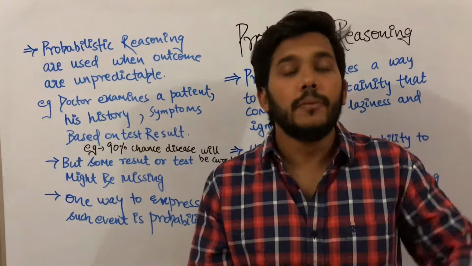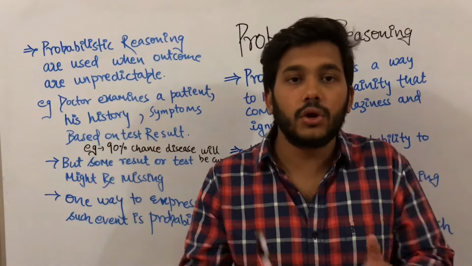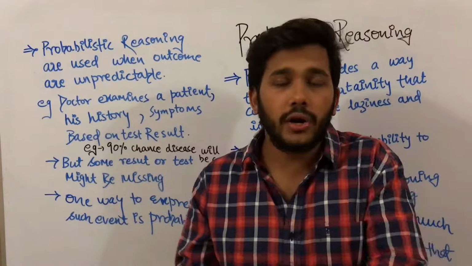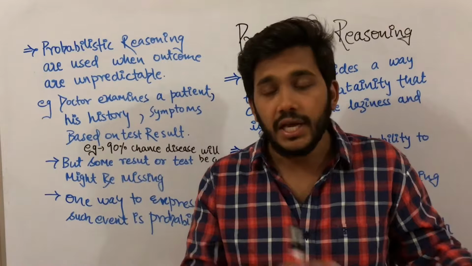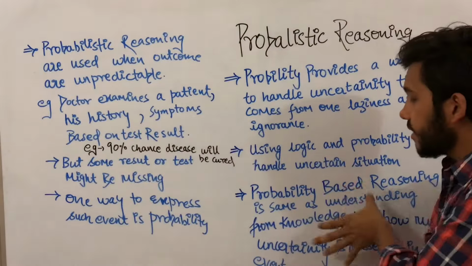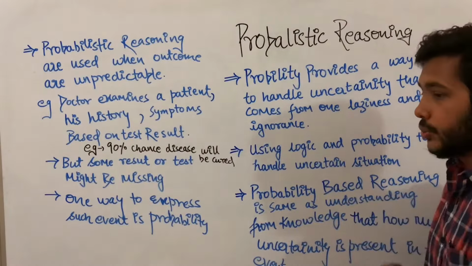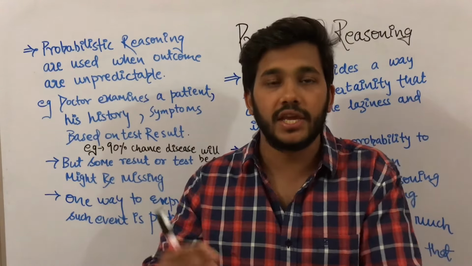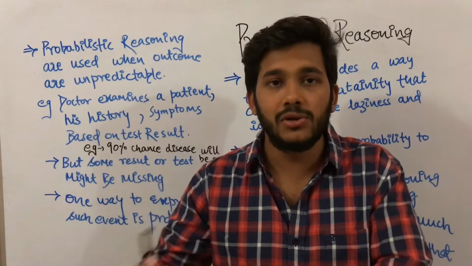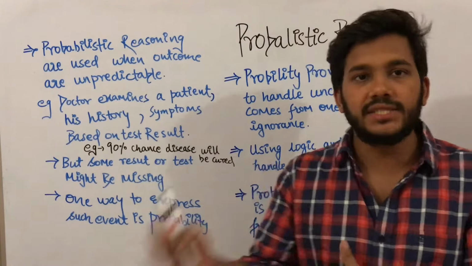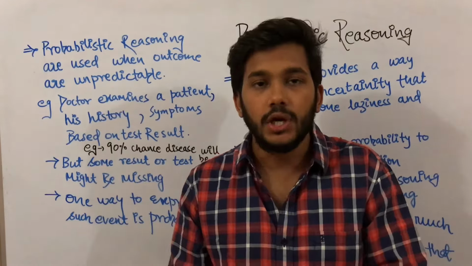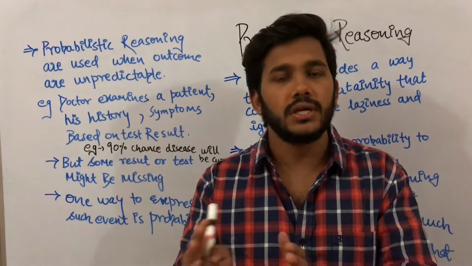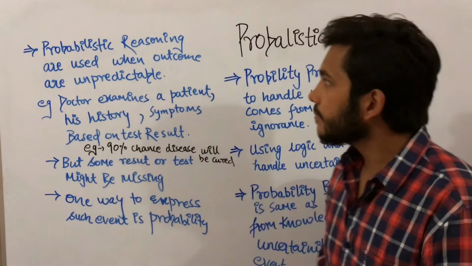We will see previous data records, such as on the particular pitch of Bangalore, how many times India has won or how many times Australia has won. Then probability based reasoning is used. We cannot be sure that India will win. That is a Boolean thing: if India wins, 1, or India loses, 0. But there is a chance that either team can win. For such uncertain situations, probability based reasoning is used.